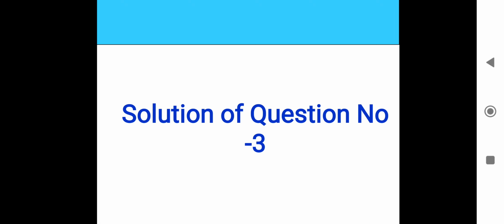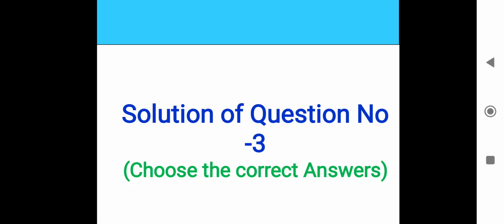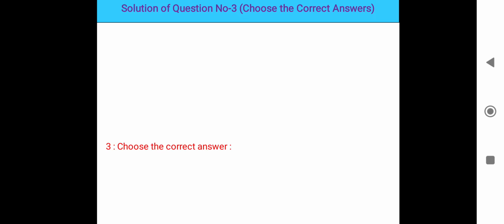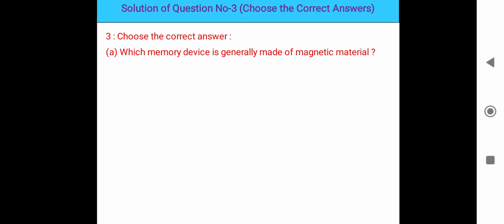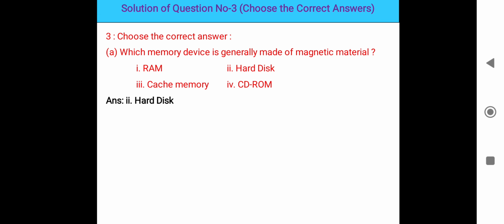So next is the solution of question number 3. Choose the correct answer. There are 10 questions. The first question: which memory is generally made of magnetic materials? RAM, hard disk, cache memory, and CD-ROM. Generally the hard disk is made with magnetic materials, because RAM, cache memory and CD-ROM are not made of magnetic materials. So the second option, hard disk, is the correct answer.